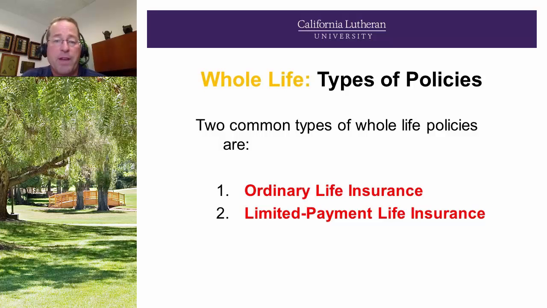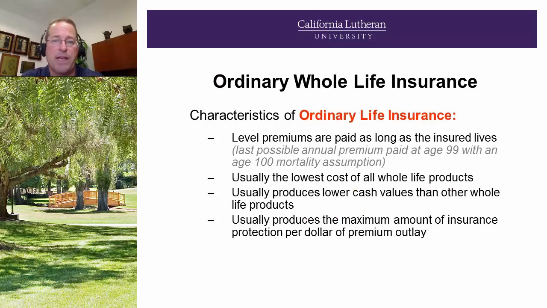And within whole life, some types of policies. We have ordinary life and limited payment life. Ordinary life is what we've been talking about up to this point, traditional whole life insurance. Limited pay would be, you'll see some companies do a 10 pay, where they have 10 annual payments, or a 15 pay, 20 pay, 20 years annual payments. So some characteristics of traditional whole life, ordinary life insurance. We've already gone over level premiums a few times, and it is usually the lowest cost of all whole life products because the premiums are stretched out over the estimated lifetime of the policyholder.